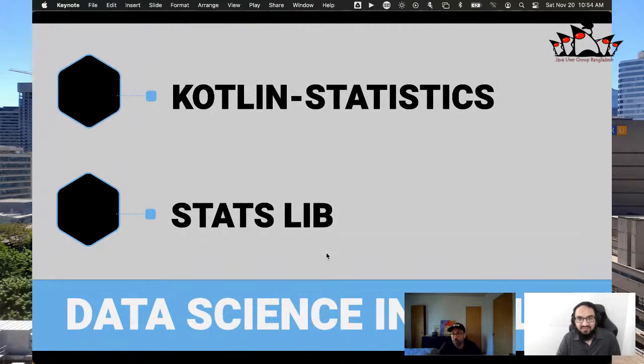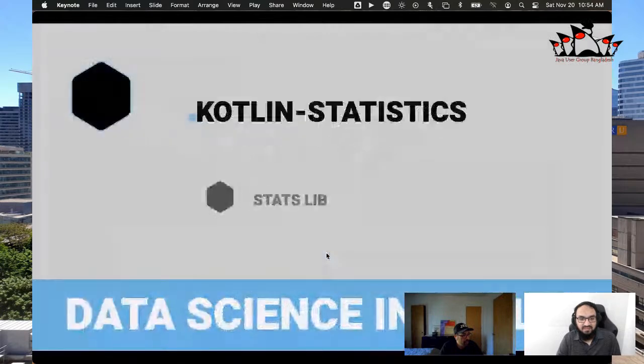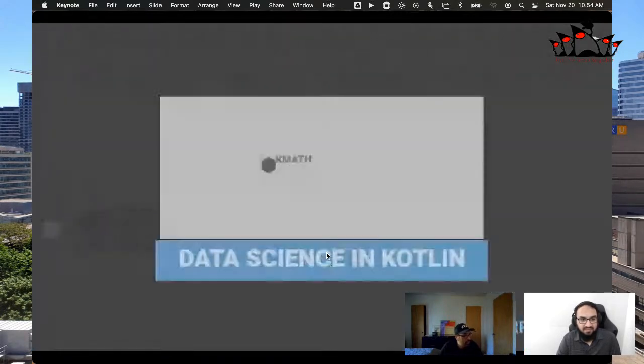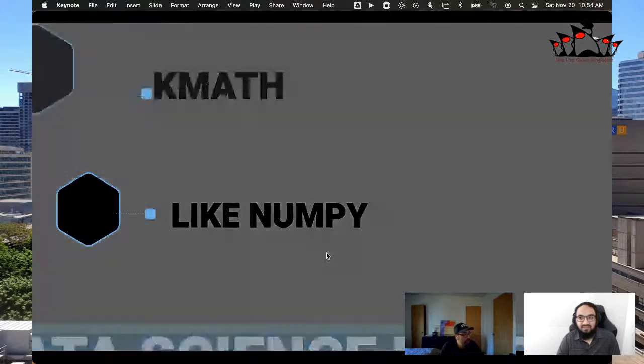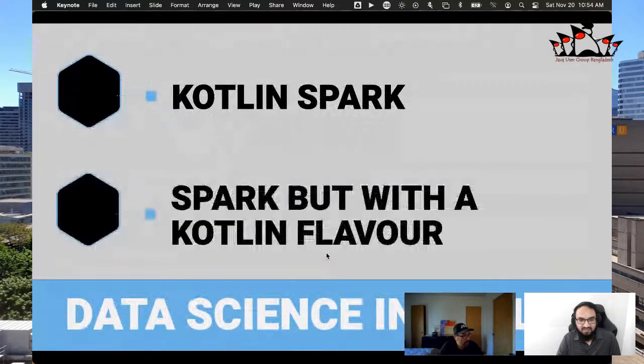So someone was asking about libraries. What are some corollaries to NumPy and Scikit and those other libraries which are available in Python? For example, there's something called Kotlin Statistics, which is a nice library for doing stats inside of the JVM. There's also something called Kmath, which is very similar to NumPy in the way that you use it, which is pretty cool. And then there's Kotlin Spark. It's Spark with the Kotlin flavor.